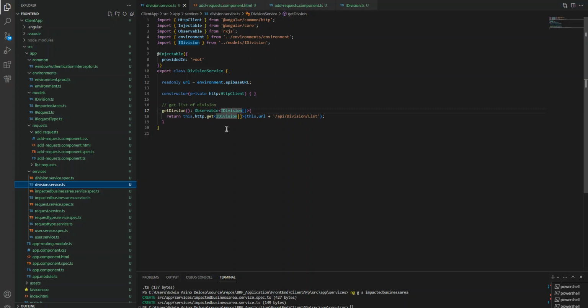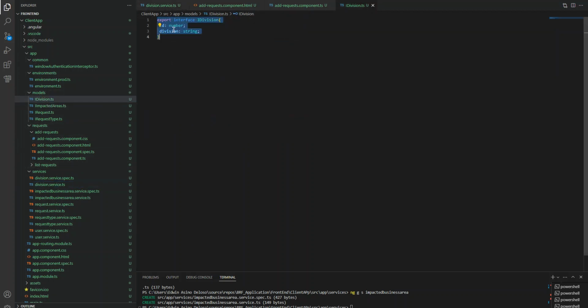So in our service we created here our API base URL, which is in our environment, and then this is an observable of type IDivision. IDivision is our interface, and Division is our model. Basically, we have just two properties, the ID and the division itself.